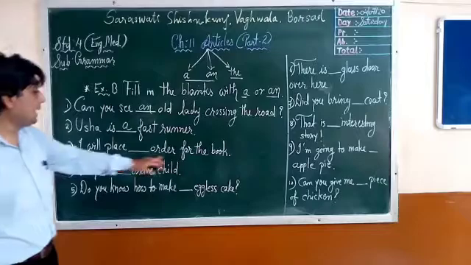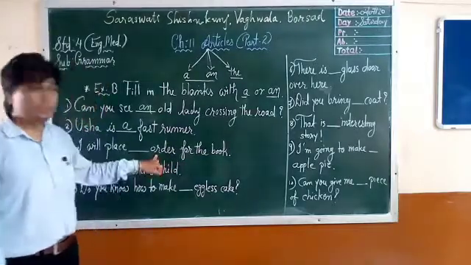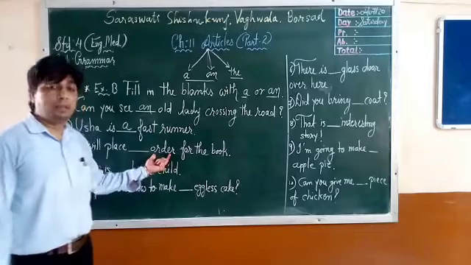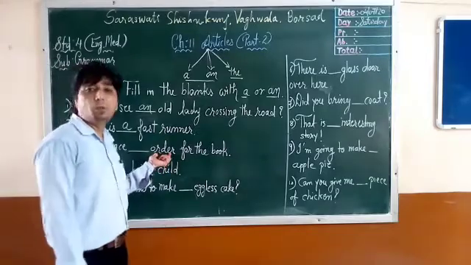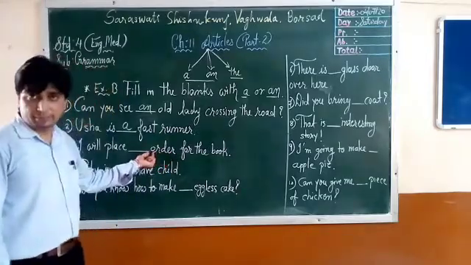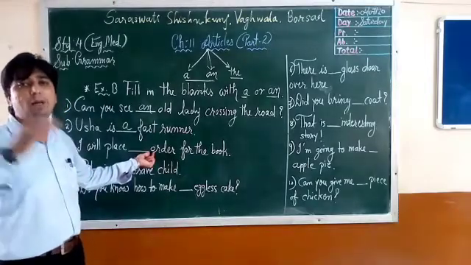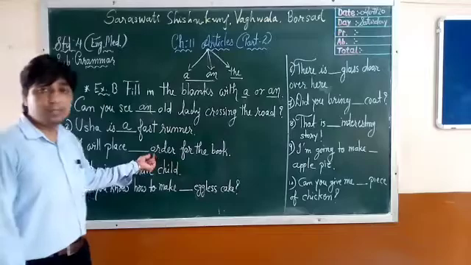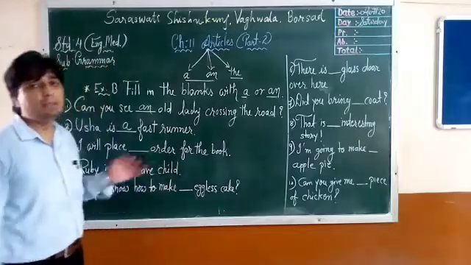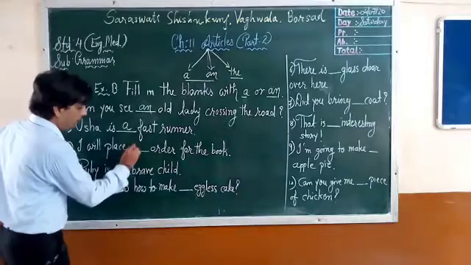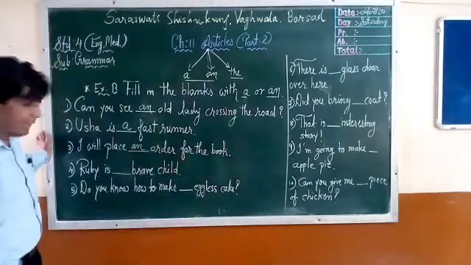I will place dash order for the day. Order. See the first letter. After that you have to see the word. And after observing the word, observe the first letter. Is it a vowel or a consonant? According to that we have to give article a or an. Order means O. It begins with O. Vowel. So article an. I will place an order for the cake.